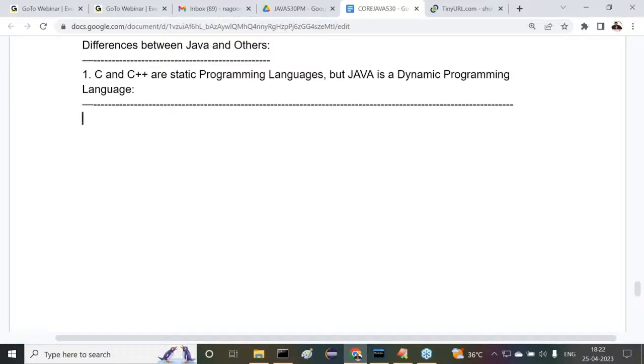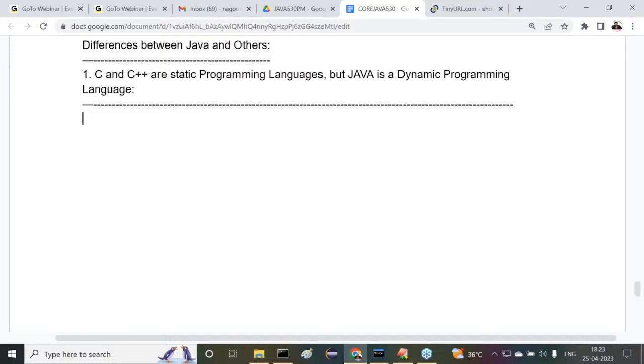Similarly, what is a dynamic programming language? If any programming language is providing memory allocation for the data at runtime, not at compilation time, then that type of programming language is a dynamic programming language. Is it? Did you get my point or not?